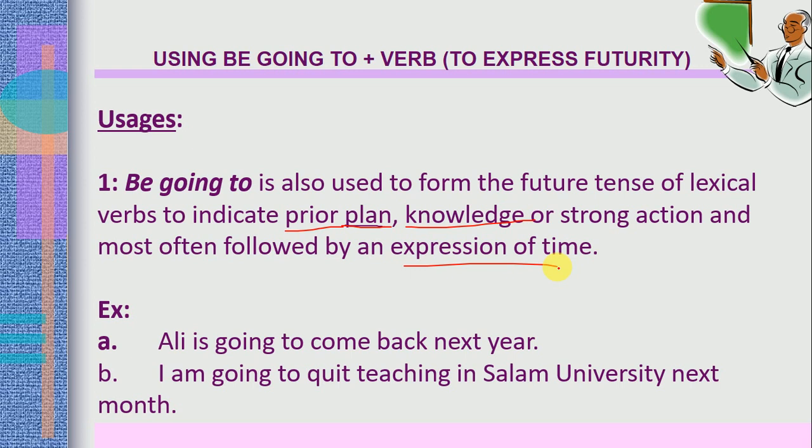For example, Ali is going to come back next year. Ali going to here means something that is planned. The action happens next year. It's a pre-plan action, right? It's a pre-plan action.